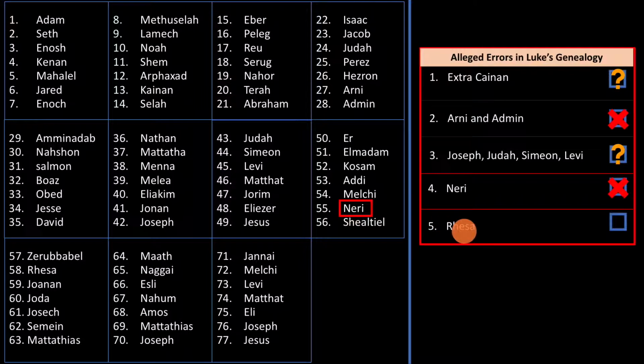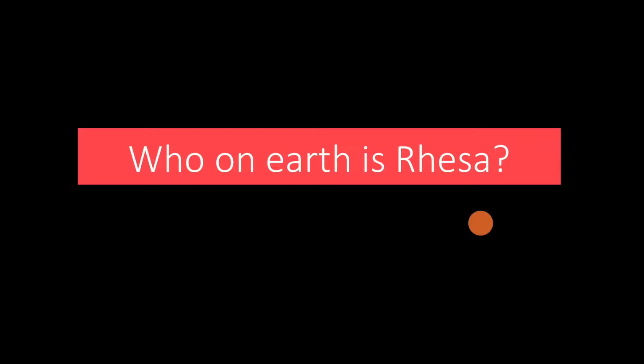Let's now go to our second issue, which is the inclusion of Rhesa. Rhesa is very similar to Neri in its complication. And we're left asking, who on earth is Rhesa? If we compare Luke to the royal line again, in the royal line in the Old Testament, we are told